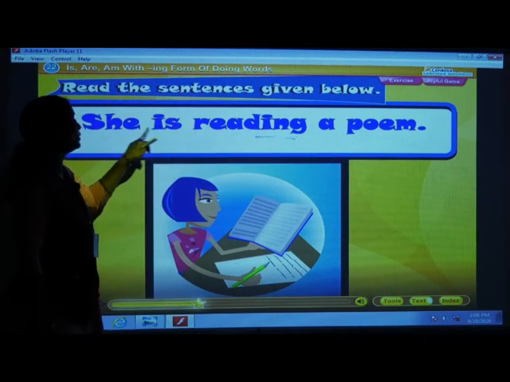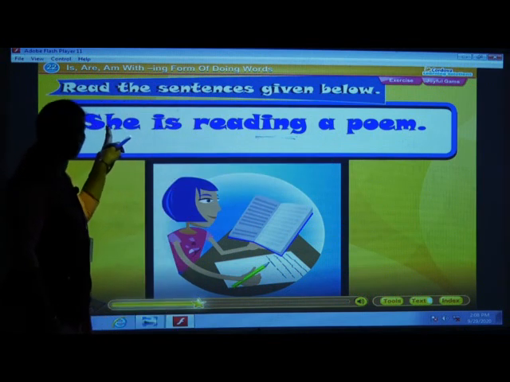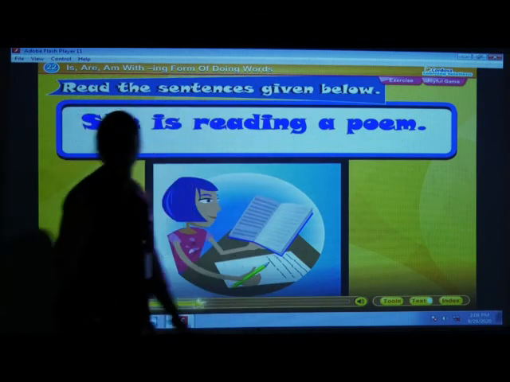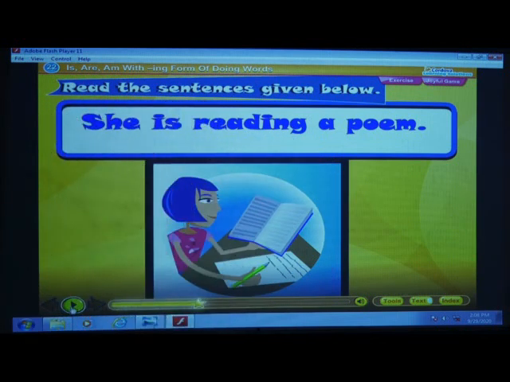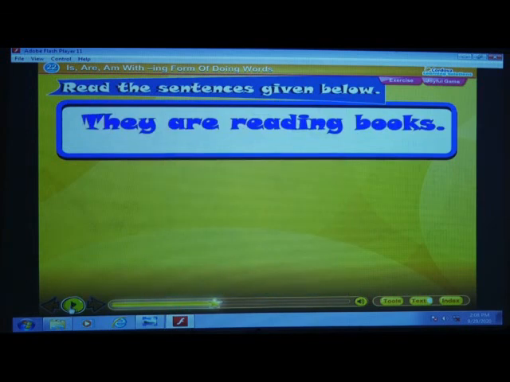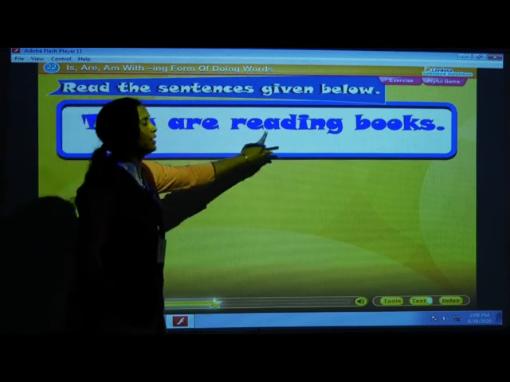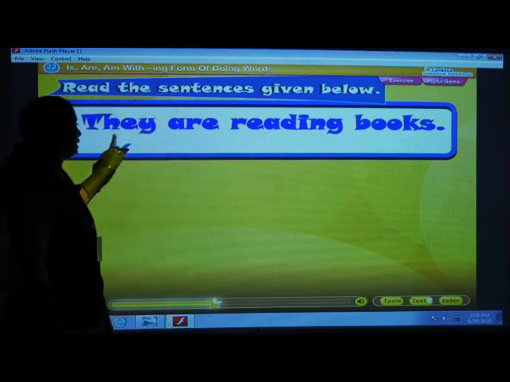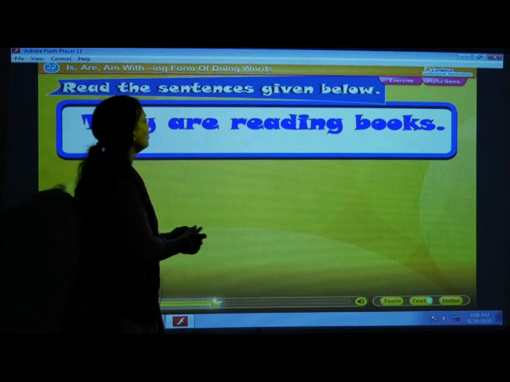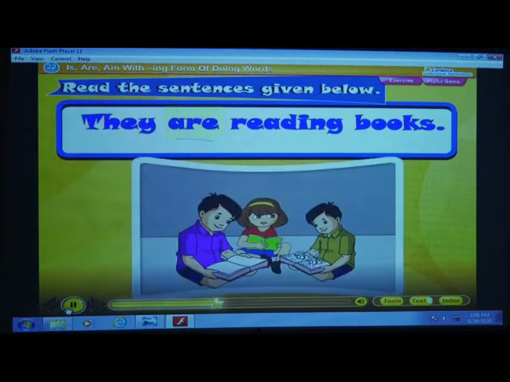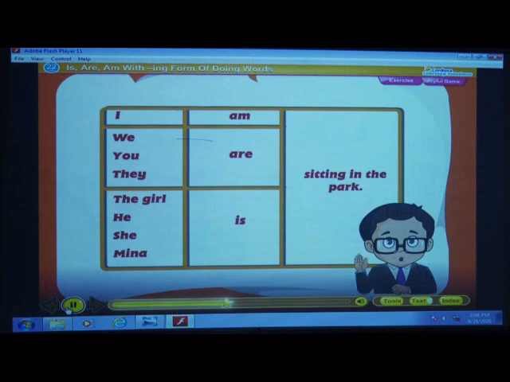So is is used after she, because it is only one person. She is reading a poem. He is reading a poem. They, many, okay? They are reading books. Look at the box given here.